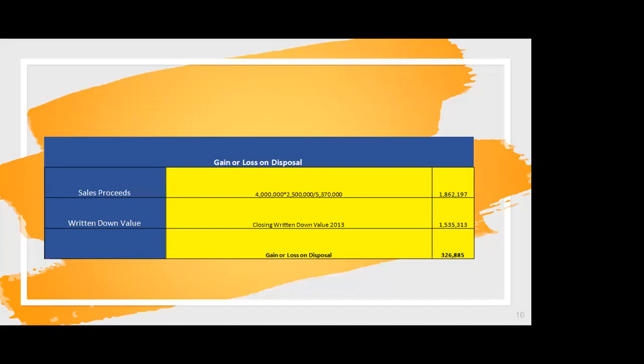So, how we can do that is that as our total sale proceeds were 4 million, we multiply it with 2.5 million, which is the cost allowed by the tax authorities, and then we divide it by our own cost in our accounting records, which is 5.37 million. That's how we can calculate the new sale proceeds value according to the proportion of the tax authority cost and our cost. And the written down value is the same as we calculated in 2013. It's carried forward over here. And like this, we can see that there is a gain of 325,885,000 in 2014 on the sale of the bus.